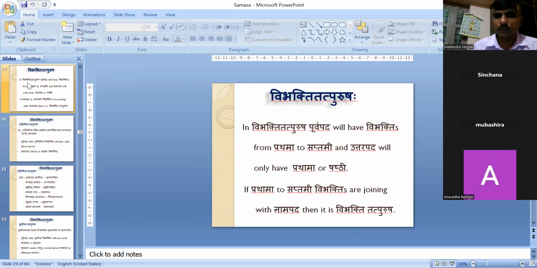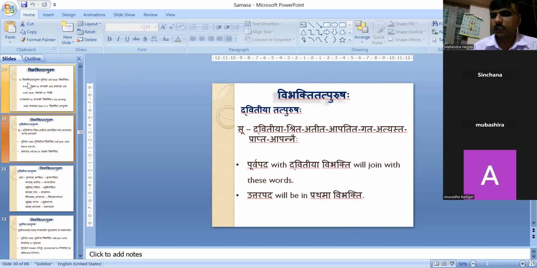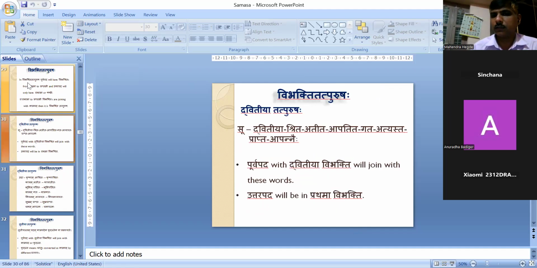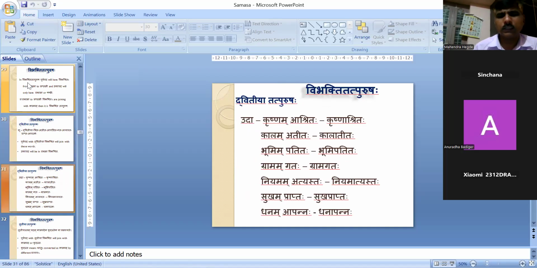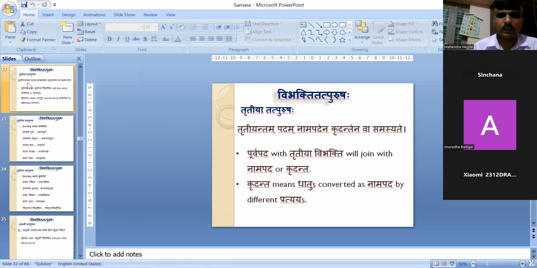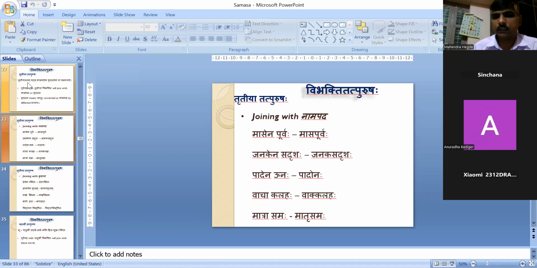If we go to Dvitiya Vibhakti, we have to use Ktaha Pratyaya, Shrita, Atita, Patita, Gata. These are the Prapta. These are the Pratyayas. When these are having its Karma Pada behind them, then only Dvitiya will come. Otherwise, no. These Shabdas will not make Dvitiya every time. If Karma Padas are there, then only Dvitiya will come. It is very rare one only actually. Okay. And then we have Tritiya Shabdas, Purva, Sadrisha, Una, Kalaha, Sama. These words when they are there, we have to use Tritiya.